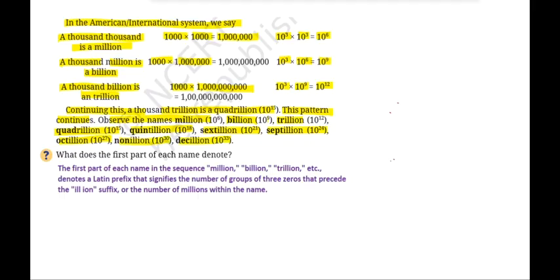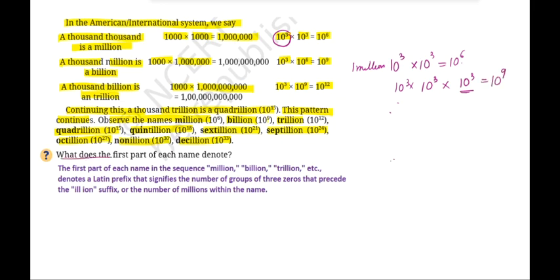So what are you observing in all these terms? यहाँ पे we are multiplying the previous one with a group of 10 to the power of 3. Each group is getting multiplied with 10 to the power of 3, right, the previous one. तो अगर जब आपको मिलियन बनाना था, 1 million, तो हमने क्या किया, 10 to the power of 3, that is 1000 thousands. So 10 to the power of 3 into 10 to the power of 3 से 10 to the power of 6 बन गया. 10 to the power of 6 में वापस 10 to the power of 3 मल्टीप्लाई कर दिया. या फिर आप ये बोल सकते हो कि हमने दो ग्रुप्स ऑफ 10 to the power of 3 मल्टीप्लाई किए इन एंड ऑलरेडी 10 to the power of 3. तो यहाँ पे आपका क्या बन गया, 10 to the power of 9.